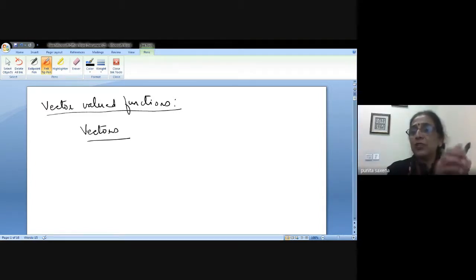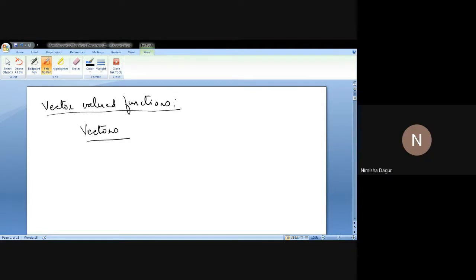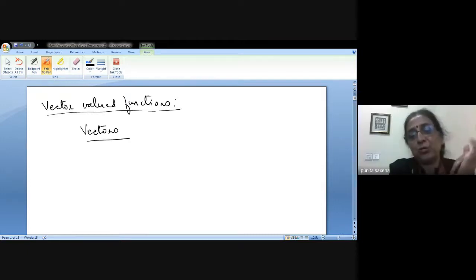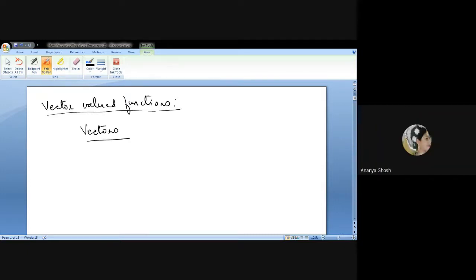Or anything additional? Which follows the vector rules of addition, subtraction, and which have magnitude and direction. Or कुछ? Those functions whom we can associate that what direction the function has.